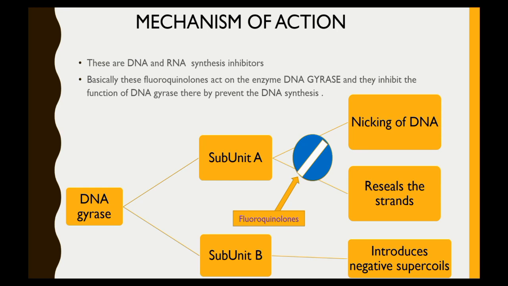which means the coiling rate of the DNA strand will increase a lot, and it forms a complex. This complex may not function properly, and if the population of these complexes increases, it may lead to death. So these are the antibiotics which primarily affect the DNA synthesis process and thereby kill the bacteria. Not exactly kill; they can be bacteriostatic, meaning they can stop the growth or indirectly kill.